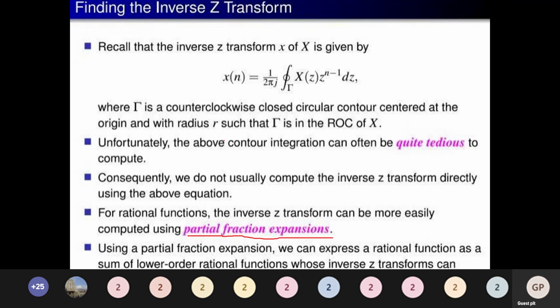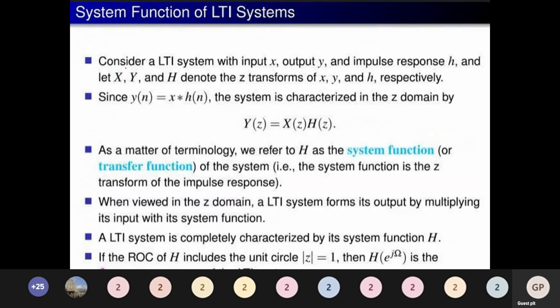There are also complex conjugate methods, and the residue method. There are several methods by which we can find the inverse transform. These are all very important with respect to the cases that we should know.